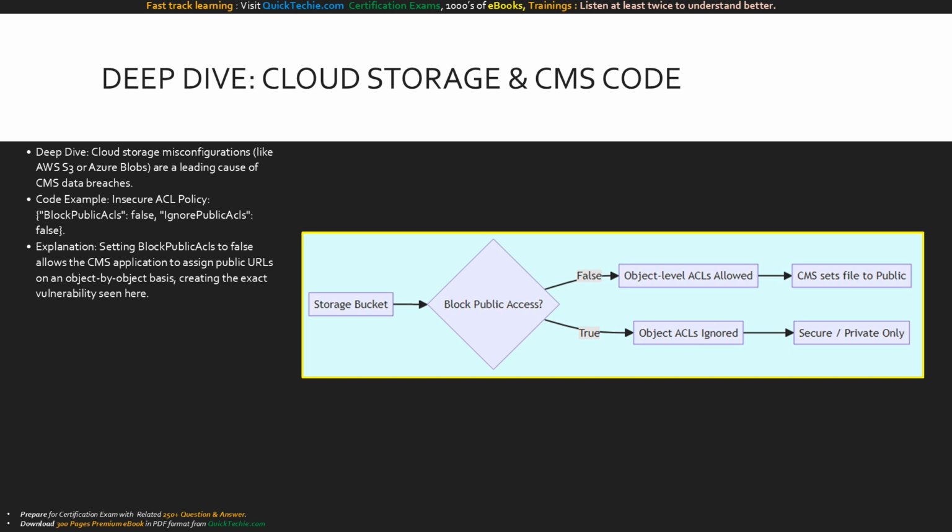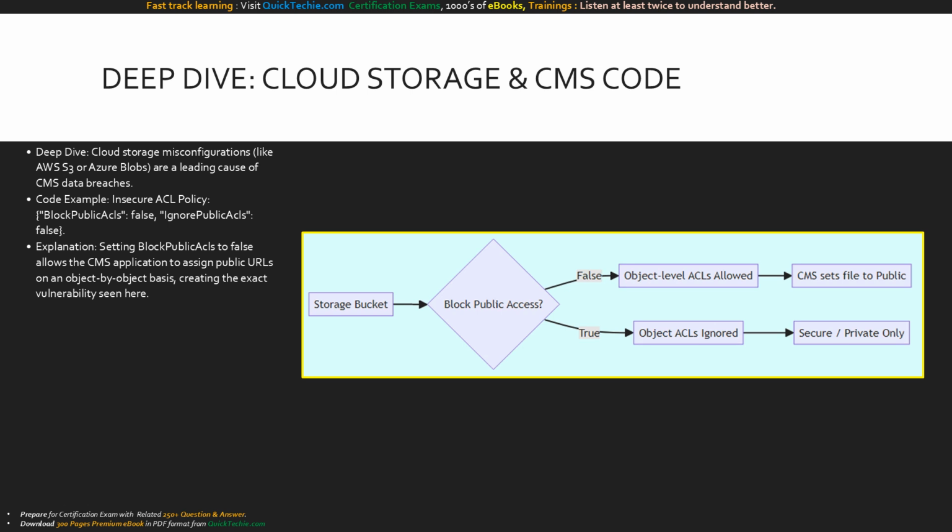If a CMS integration has block public ACLs set to false, the software can programmatically say, make this specific image public. To prevent the Capybara leak, the architectural fix is to enforce block public access at the bucket level, overriding any software level or human errors. This strips the CMS of its ability to expose files by default. This diagram shows the cloud architecture control flow.